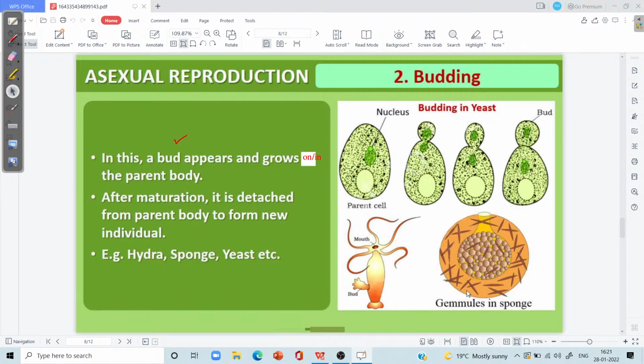These globular structures are referred with the name of gemmules. The gemmules are having a small opening on one side. That small opening is referred with the name of micropyle.